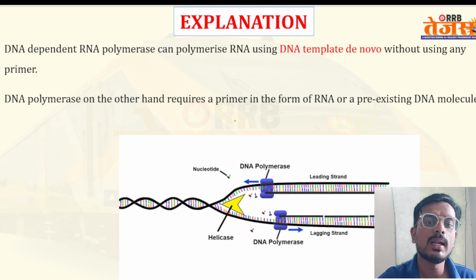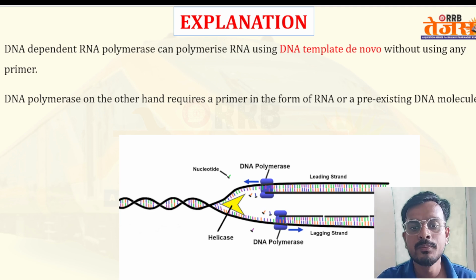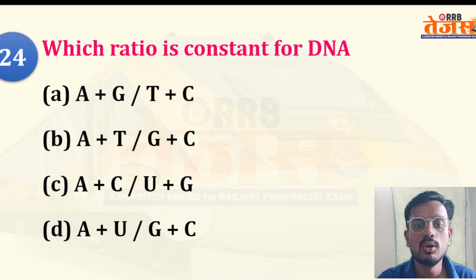The DNA dependent RNA polymerase can polymerize RNA using a DNA template de novo, without using any primers. DNA polymerase, on the other hand, requires a primer in the form of RNA for pre-existing DNA molecules.